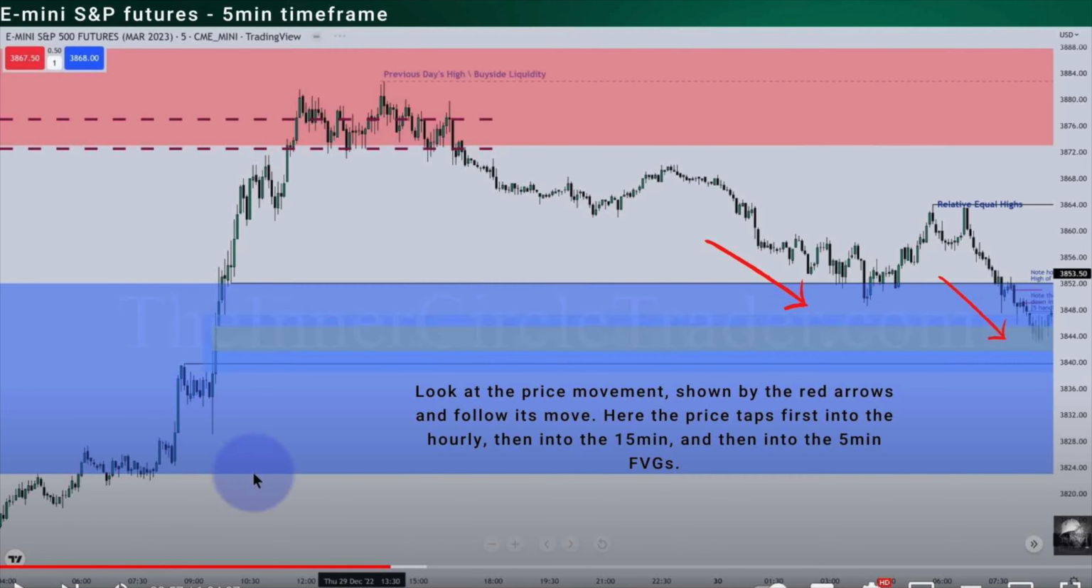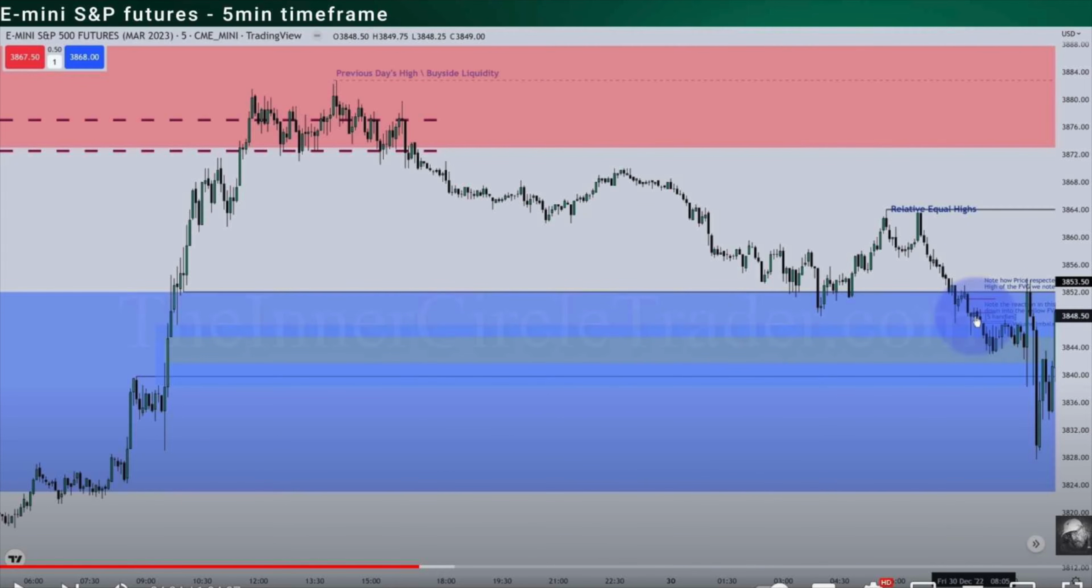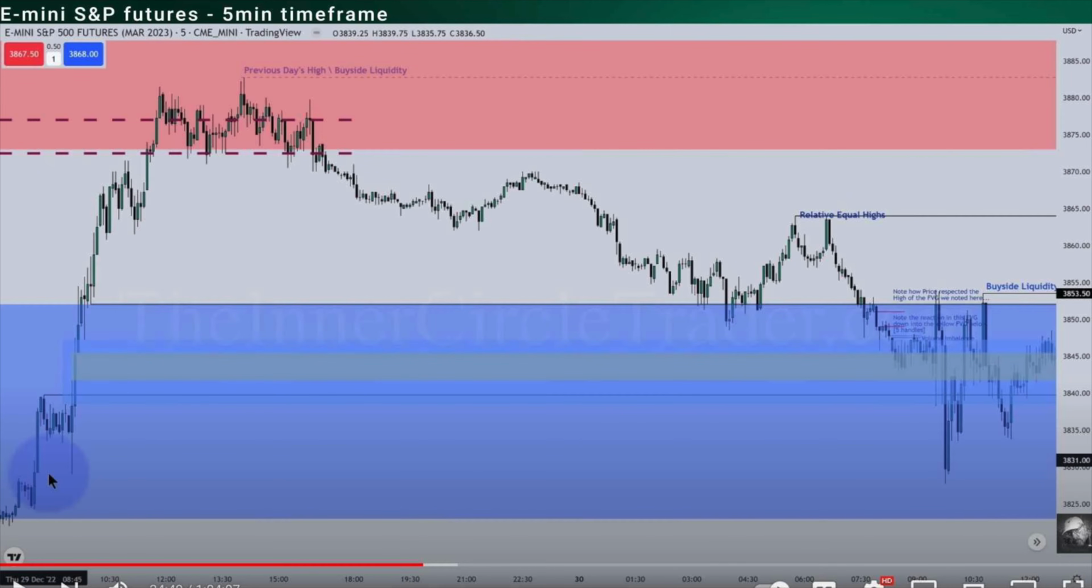Here the price taps first into the hourly and then into the 15 minutes and then at the end into the 5 minutes fair value gaps, one after the other. I want to show you the price movements without my markups and a little bit more zoomed out so that you can see the price movements after it. What we should be noticing, and ICT really stresses their importance, are these two relative equal highs. You can see them here circled with red.